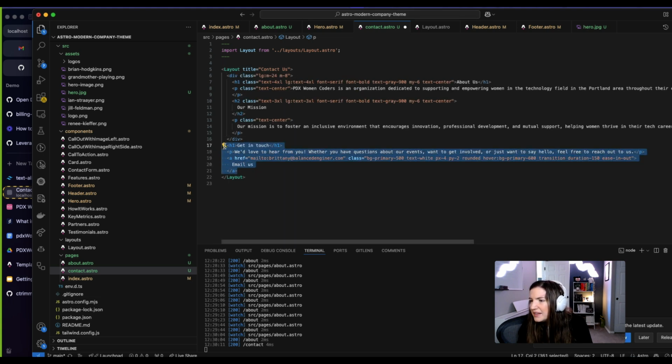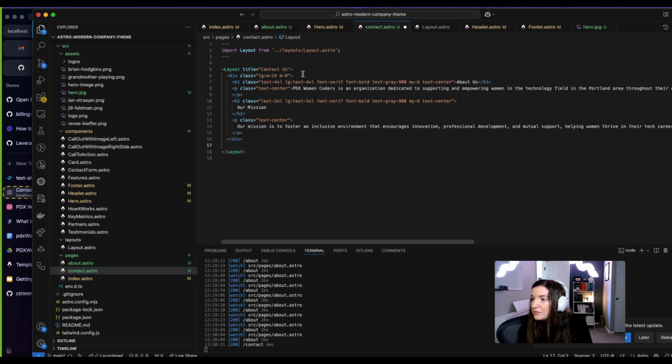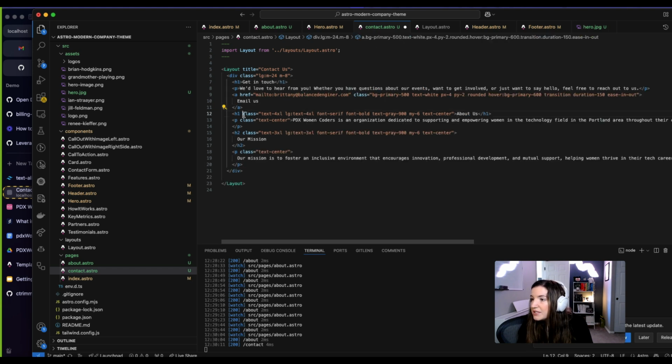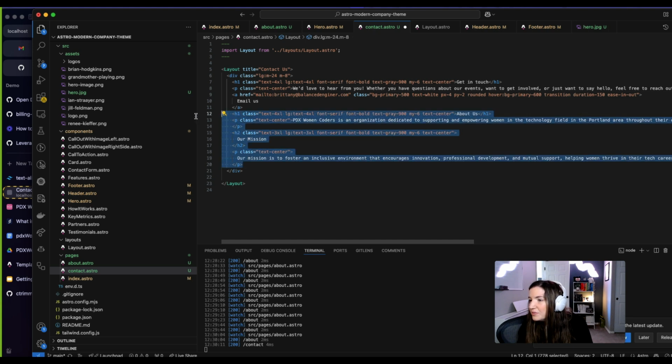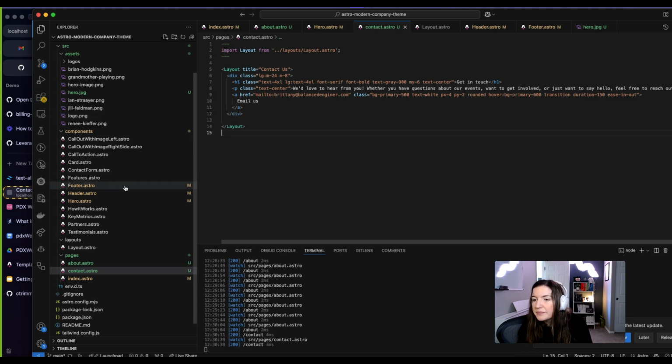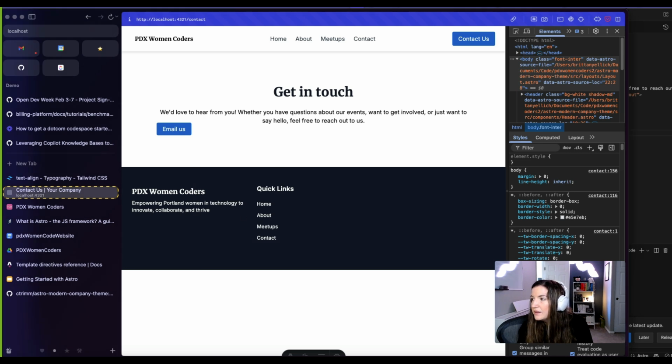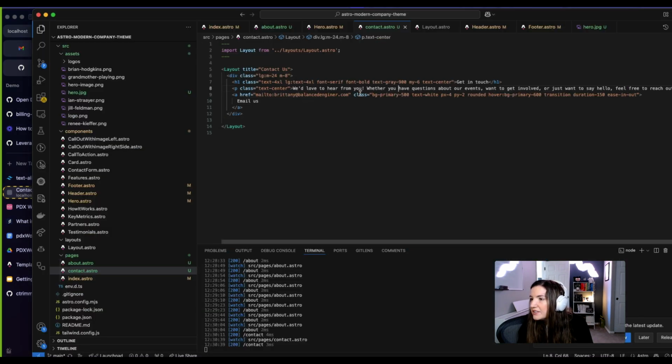And we will reuse some of these styles here so that it looks a little bit better. Text center. And I'll have to look into how to style a link. There we go. I wonder if we can just use text center on the link too.